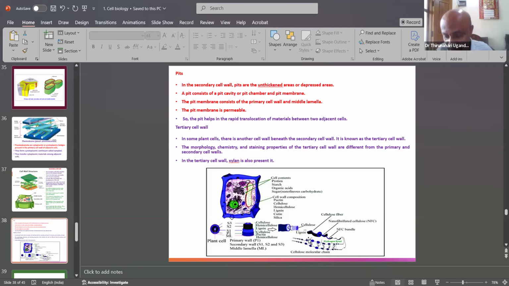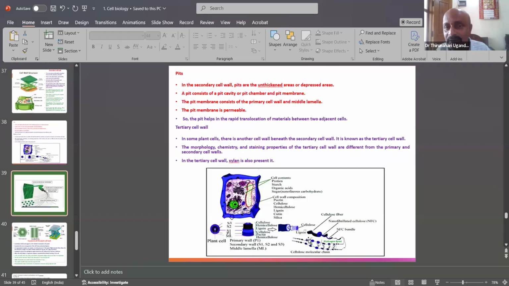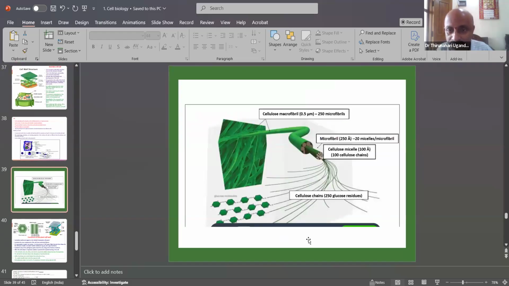So this is also a figure of the tertiary wall. Tertiary is not the common type of cell wall part. Only three layers are major parts of the cell wall: middle lamella, primary cell wall, and secondary cell wall, which are common, and cellulose is also there.